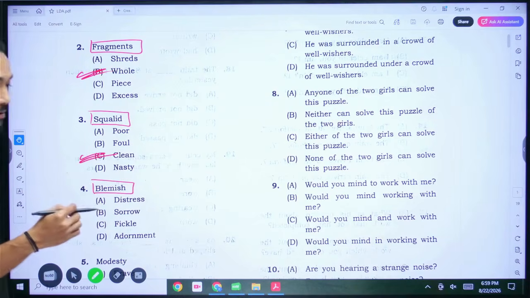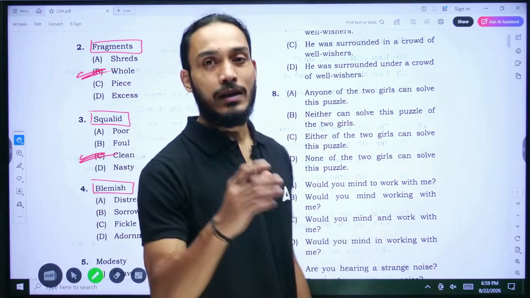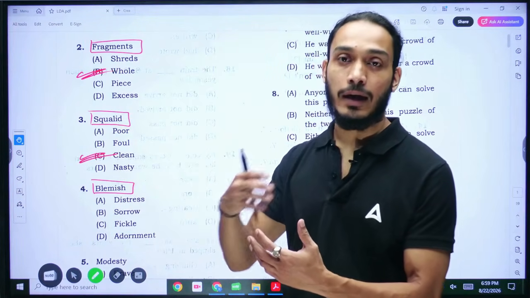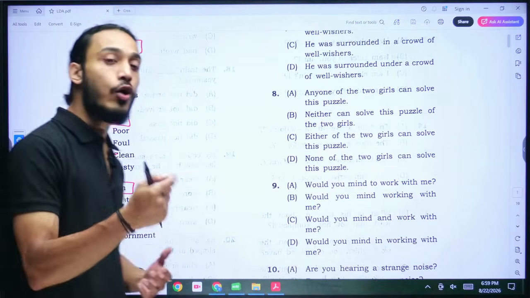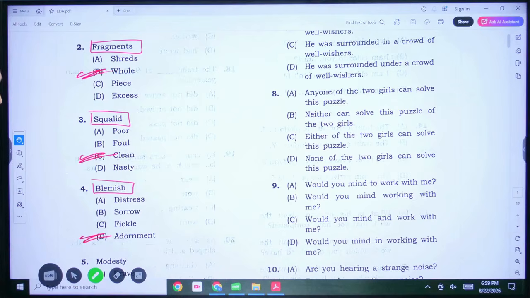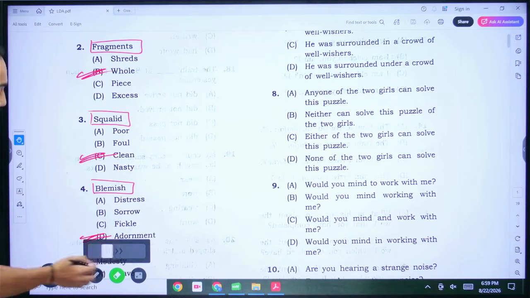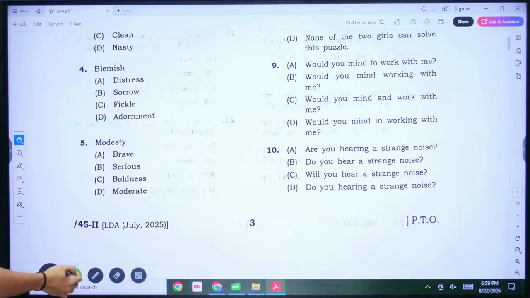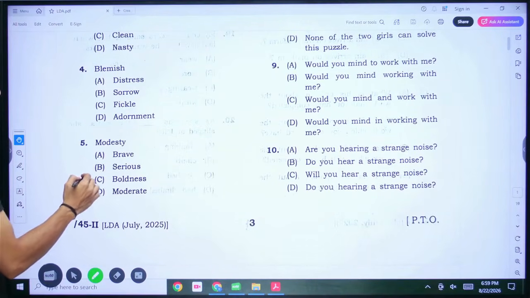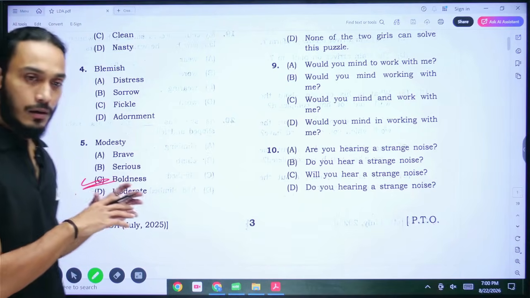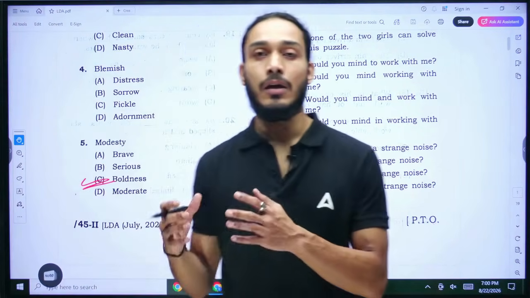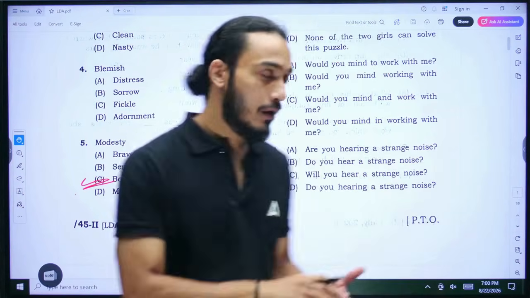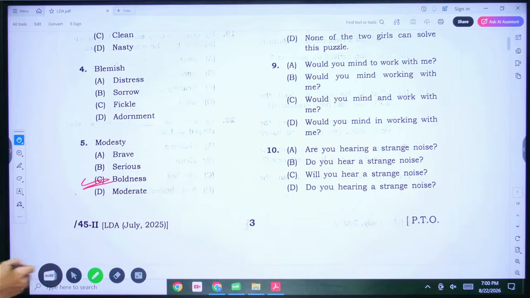Blemish is something that acts as a mark or a spot that takes away from the beauty of something. The opposite word would be something that adds to the beauty of a particular thing, and something that adds to the beauty of something is called an adornment. All right, so therefore option D is the correct answer for this question. Coming to the next question here, we have the word modesty. The opposite word, out of the given words, would be boldness, because modesty means down to earth, humble, humility. Boldness is brashness, that is the opposite of the characteristics of modesty. So therefore C is the correct answer for that question.